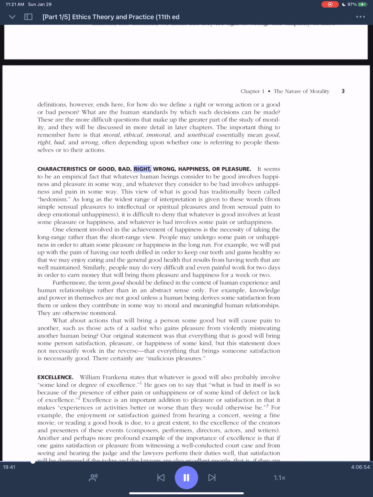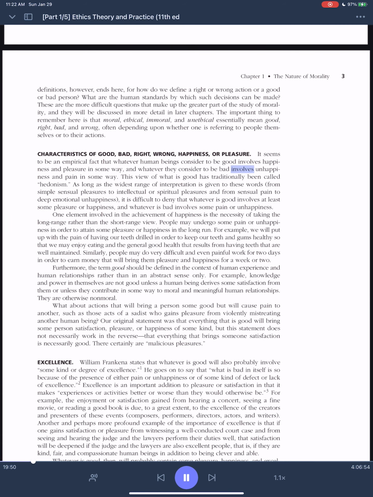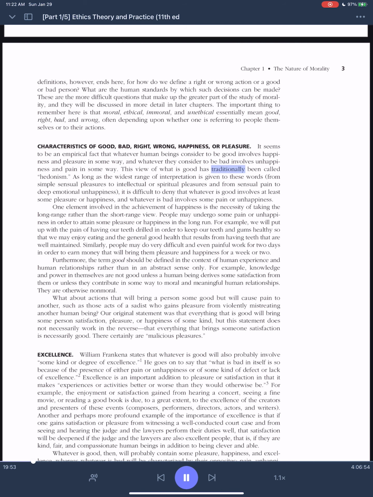Characteristics of good, bad, right, wrong: happiness, or pleasure. It seems to be an empirical fact that whatever human beings consider to be good involves happiness and pleasure in some way, and whatever they consider to be bad involves unhappiness and pain in some way. This view of what is good has traditionally been called hedonism.